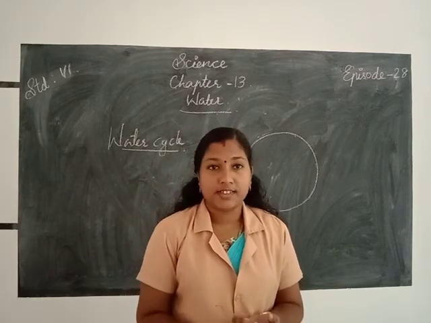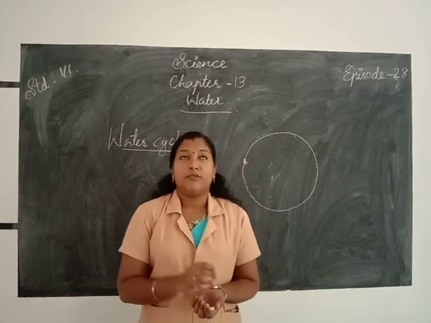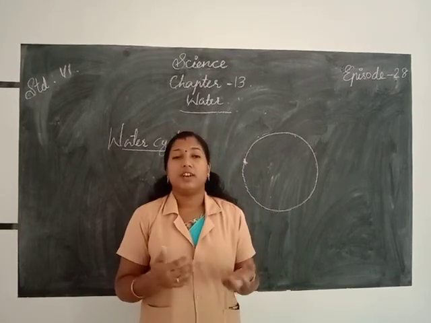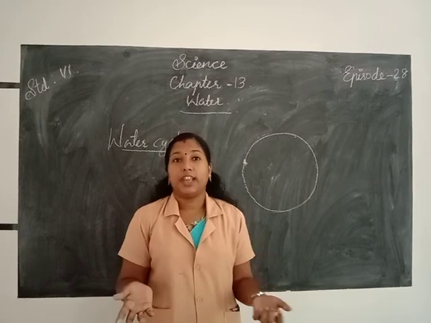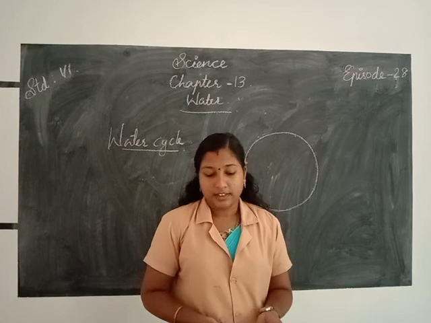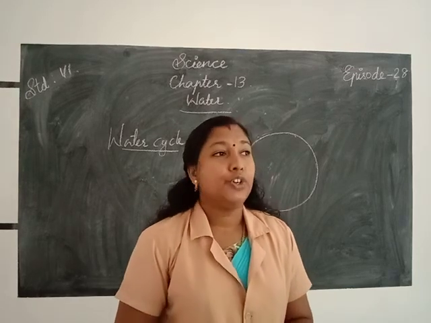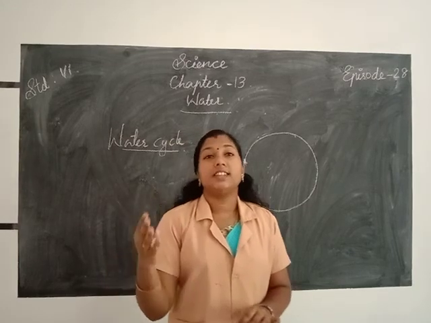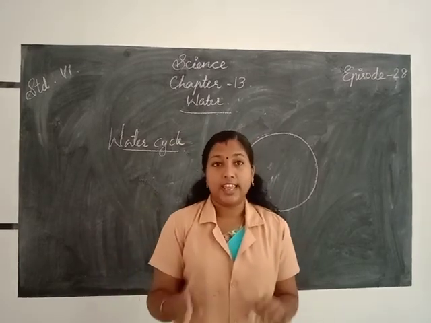How does it happen? With the help of sunlight and wind, the water gets evaporated.